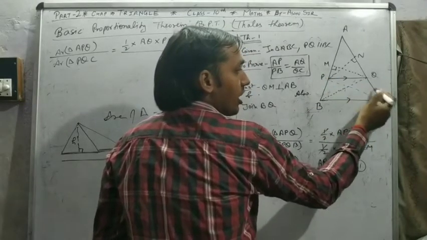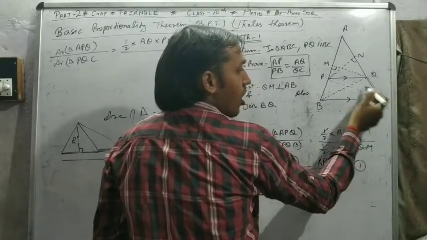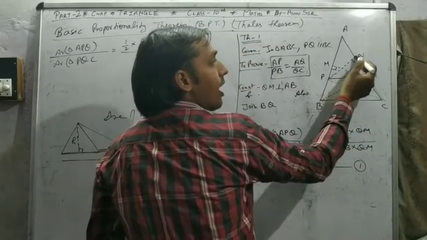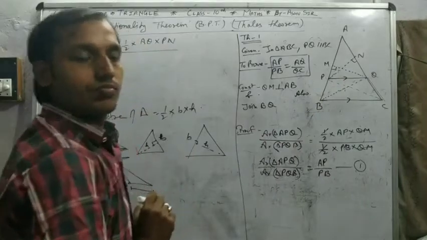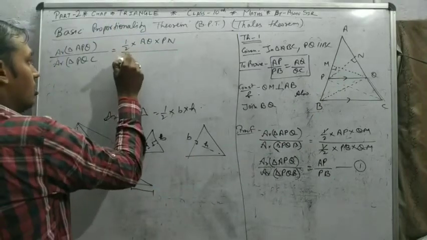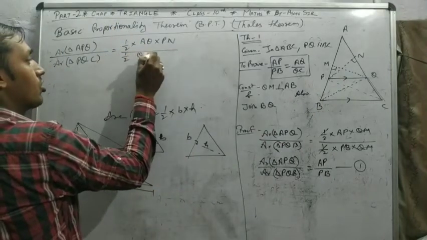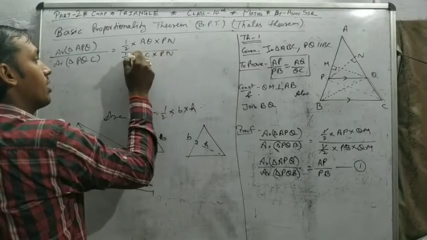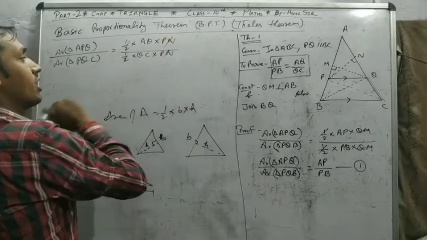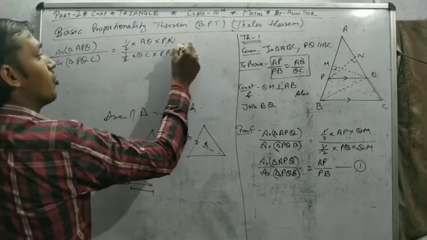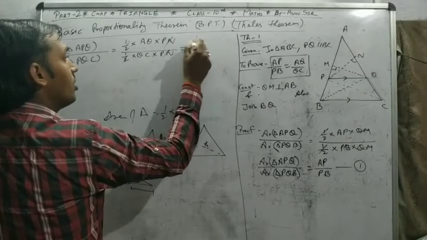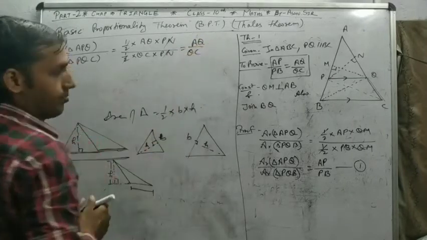So this triangle has base QC, opposite vertex P, so height PN. Half QC and PN, half cancels, PN cancels. So what remains? AQ upon QC.